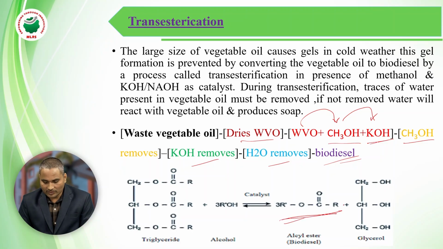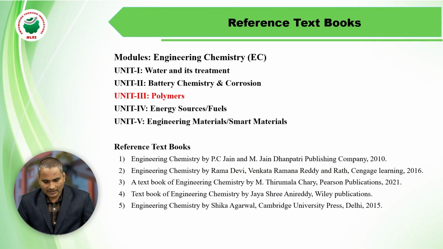Glycerol is obtained as a byproduct. That is transesterification. To remember it easily: the waste vegetable oil is mixed with methanol and undergoes reaction in the presence of KOH and NaOH catalyst, and we get our biodiesel. This is called the transesterification method.